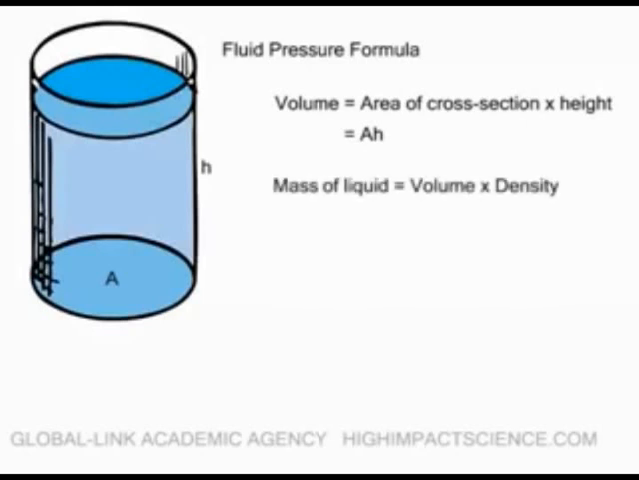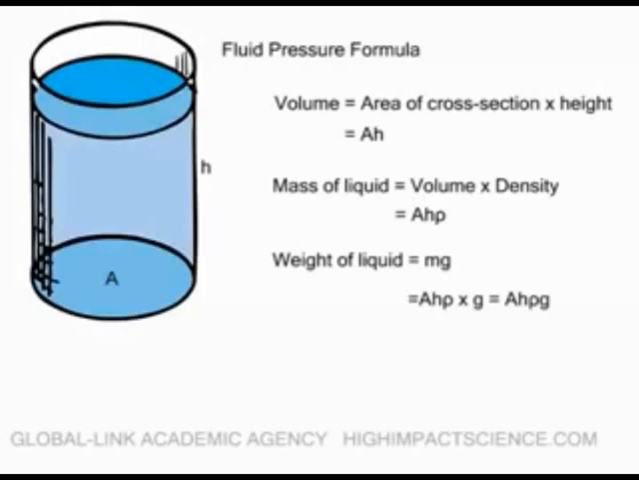Mass of the liquid is given by volume of the liquid times density. That is from the fact that density is mass over volume. So mass of a liquid is A times H times rho. Therefore, the weight of the liquid is equal to mass of the liquid times the gravitational force per unit mass, which is represented by g. So the weight of the liquid is given by A H rho times g.